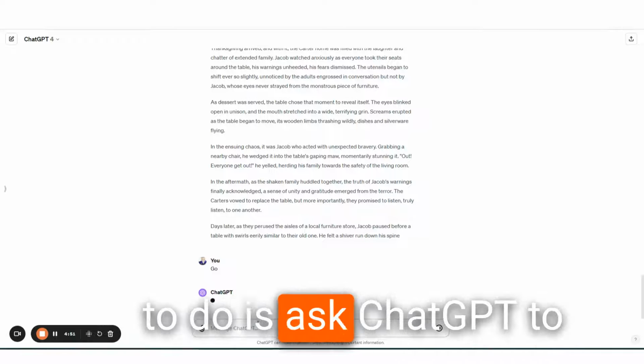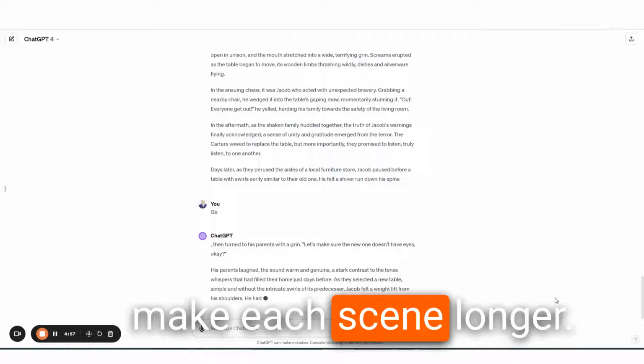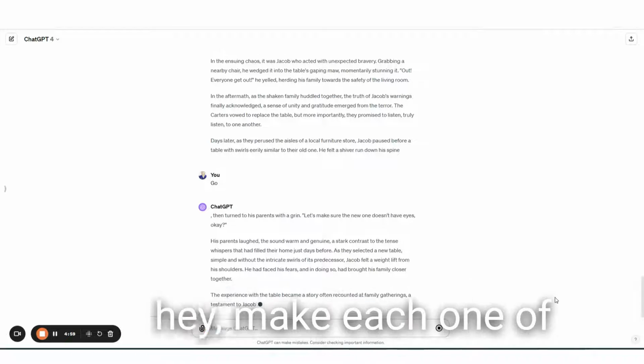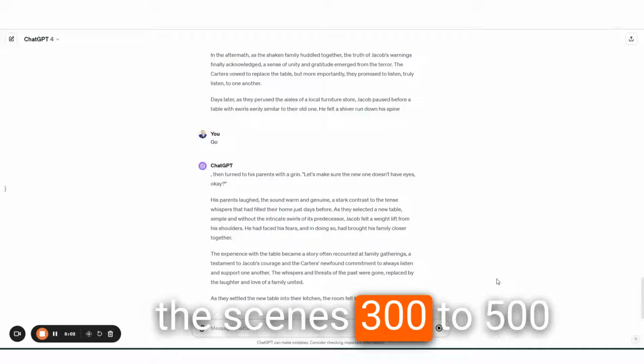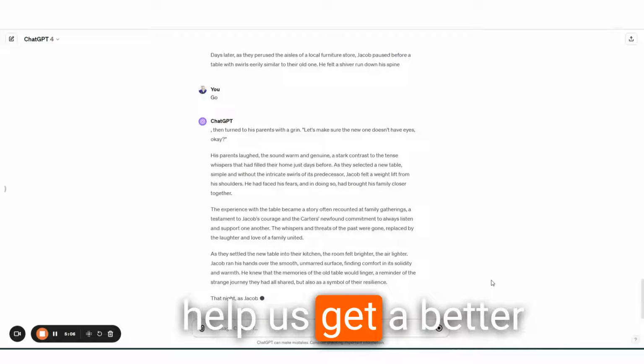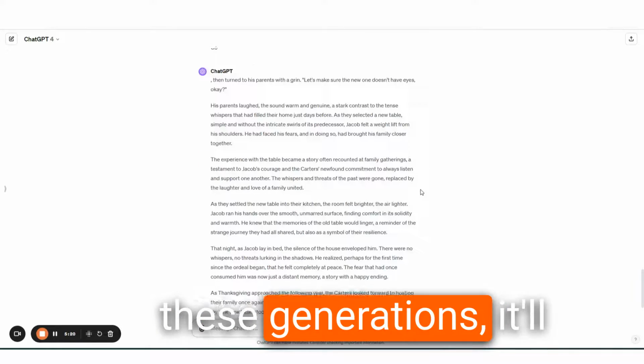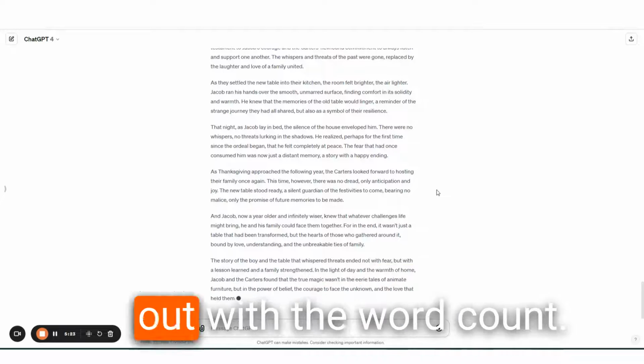And then what I'm going to do is ask ChatGPT to write a longer story to make each scene longer. And I might even say, hey, make each one of the scenes 300 to 500 words. That might also help us get a better story, get a longer story. Maybe with both of these generations, it'll be close to 1,000. I'm going to check that out with the word count.